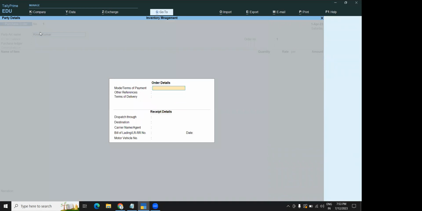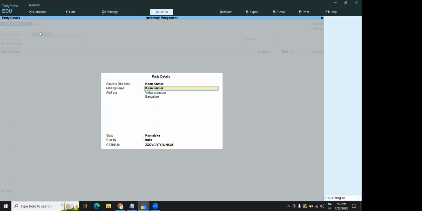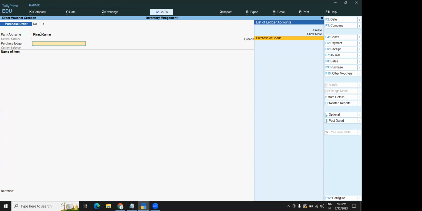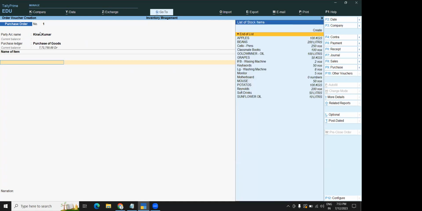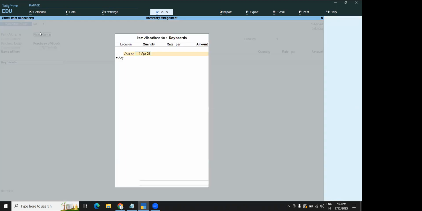So for terms of payment, I'm just making it a check. For terms of delivery, I'm taking one. Purchase ledger, you can take purchase of goods. Whatever items you're going to take here, remember that item.